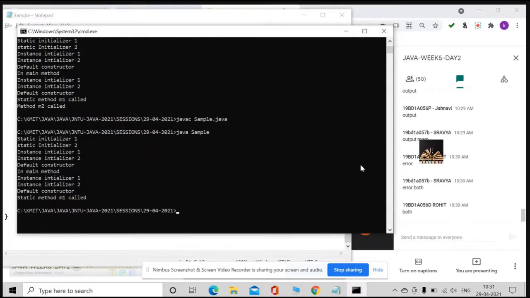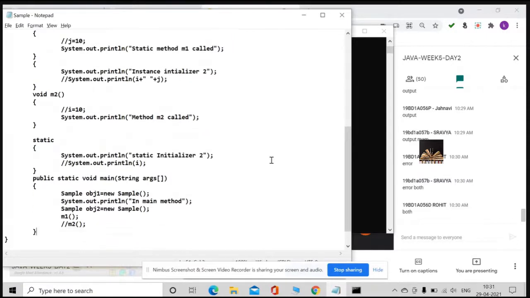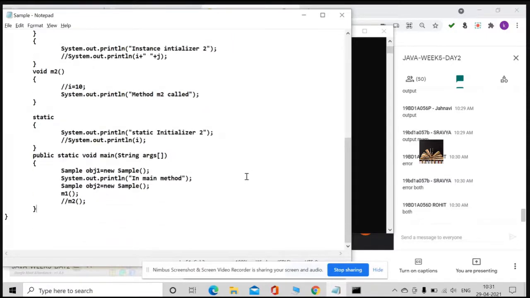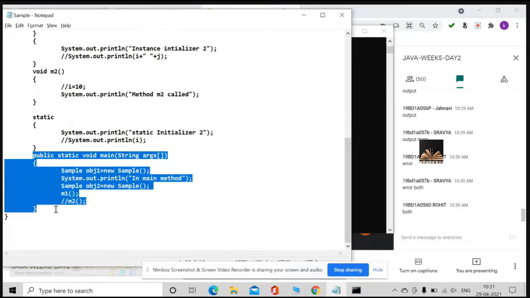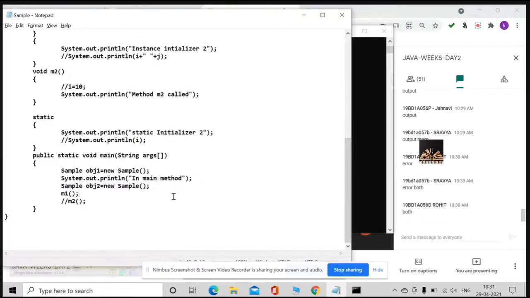There is no point of error in M1 because it's a static method. You need not require even the class name, because it is in the main method itself, which is in this class. Understood? So there is no point of error in calling M1 even without the class name.